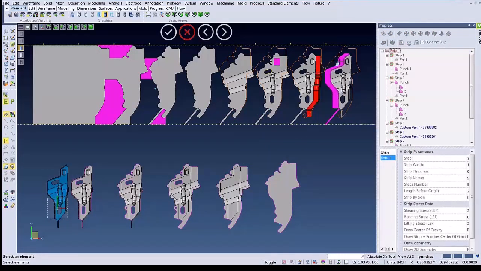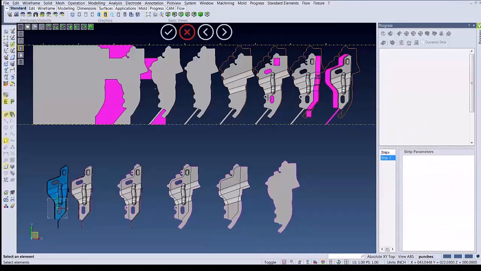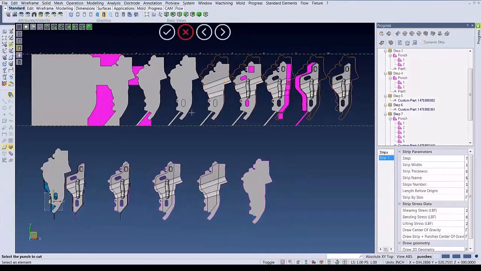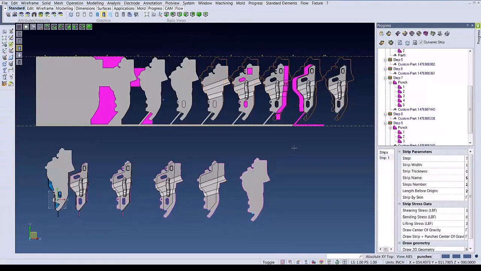Once we've finished adding in all our punches, we can then finish creating our carrier. So, once again, we'll go back to our cut punch command. We'll cut this punch, and then drag that punch all the way to the final stage, which will create our carrier throughout all the different steps.